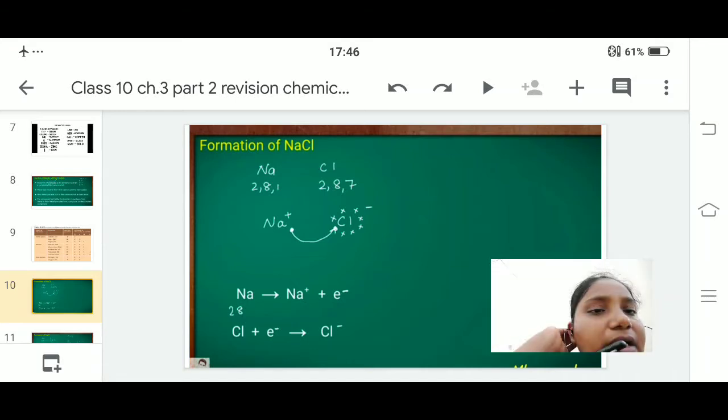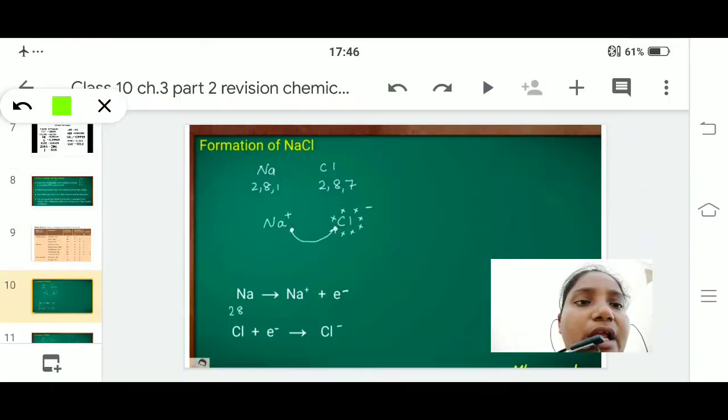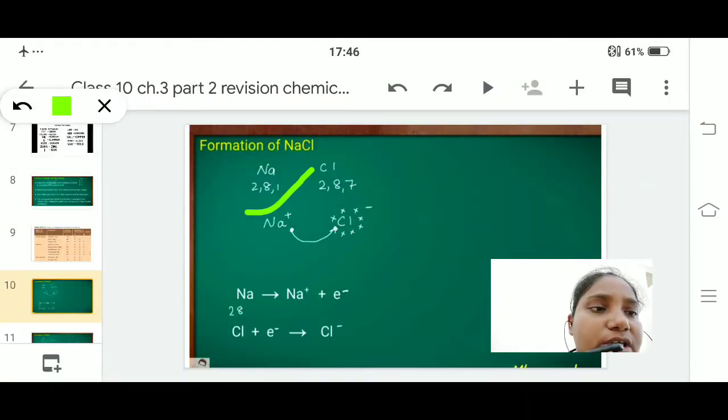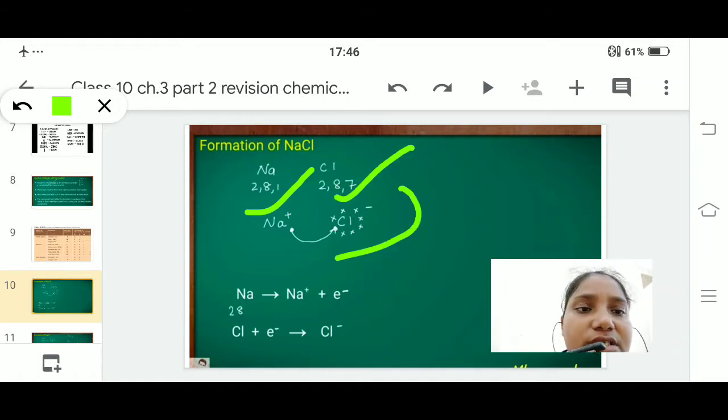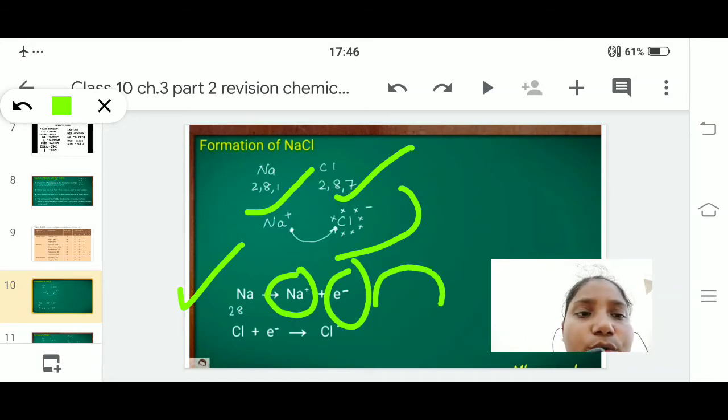As you can see here, Na has 1 electron in the outermost shell, whereas chlorine has 7 electrons. They have drawn it in the dot structure. Now in the downside, you can see Na giving rise to Na plus, that means 1 electron has been donated.